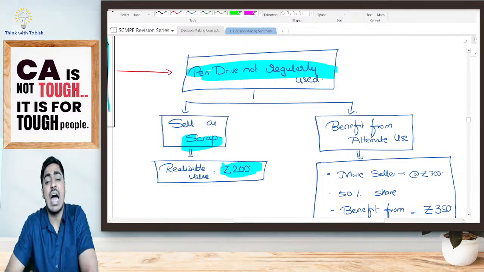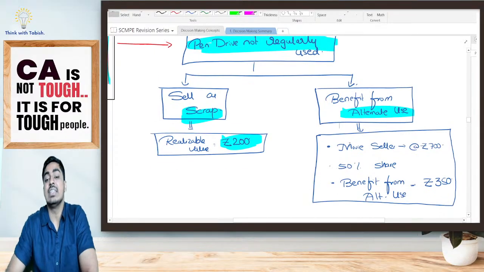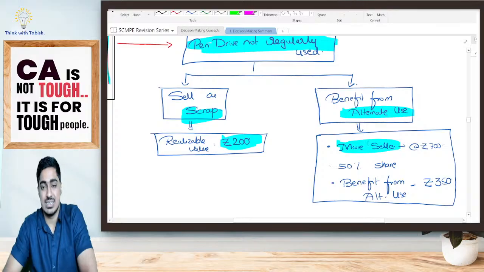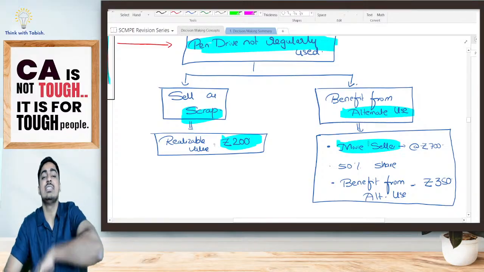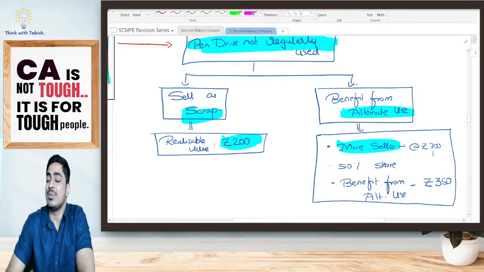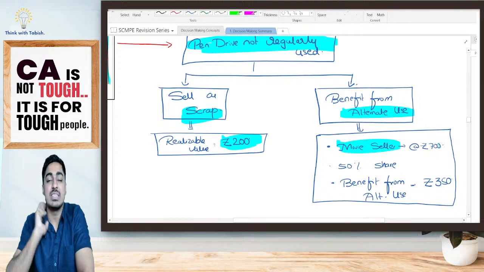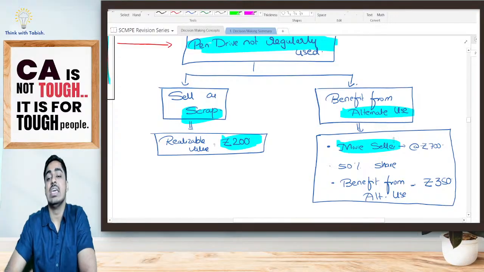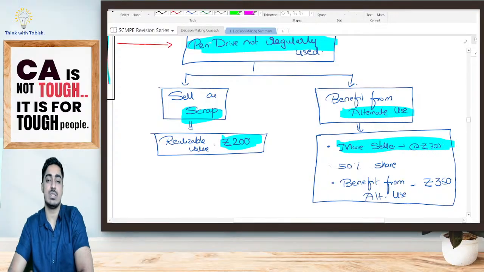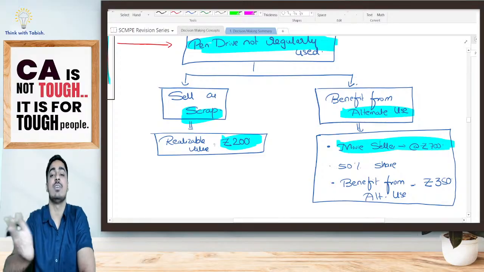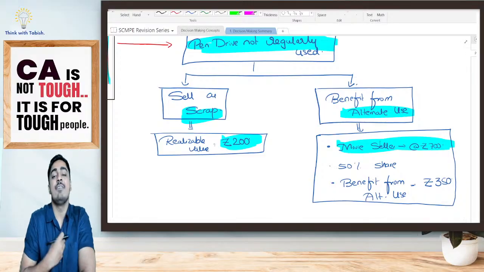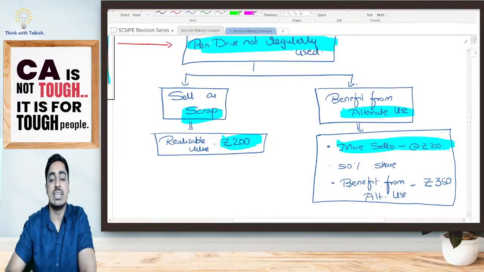Or else there is one alternate use also, he's telling. I'm asking, what is the alternate use? He is telling there is one person who is selling movies. He is loading movies in the pen drive. He had contacted me. He is telling that he will purchase our pen drive. He will take our pen drive and load movies in that. He will sell these movies for 700 rupees. Once he sells the movies for 700 rupees, we are going to do 50-50 sharing. That means effectively, I will be getting 350 rupees. That benefit from alternate use is going to be 350 rupees.